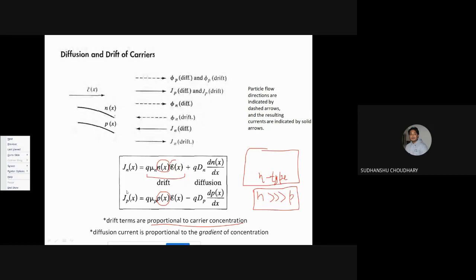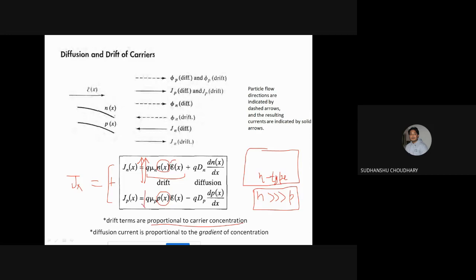And since the overall current, that is total J, is equal to the summation of these two, and since the majority carrier concentration is very large, this component will be very high compared to this component.